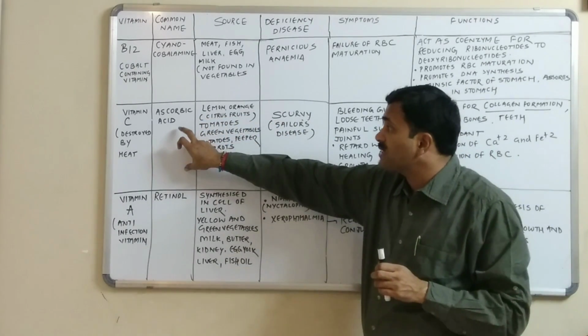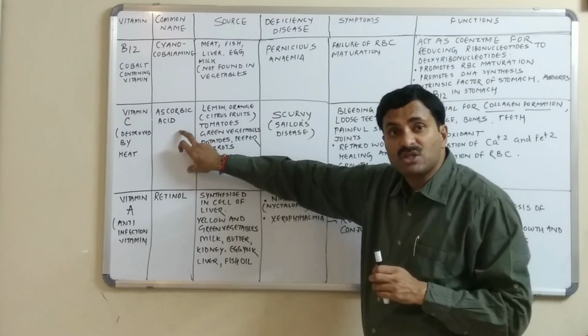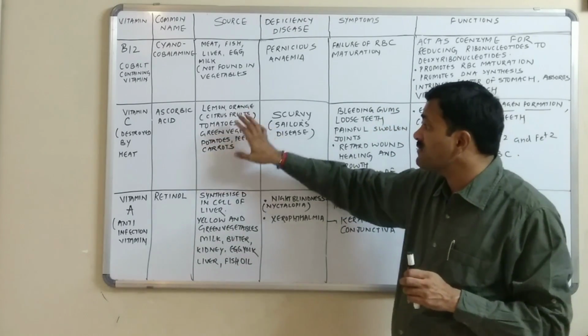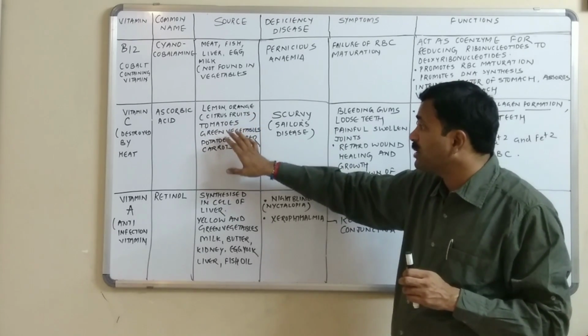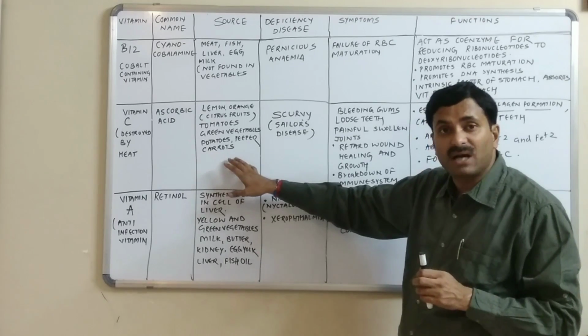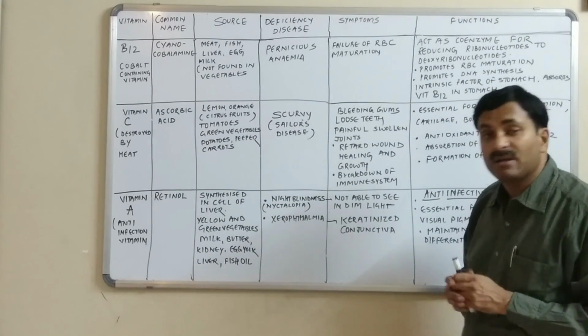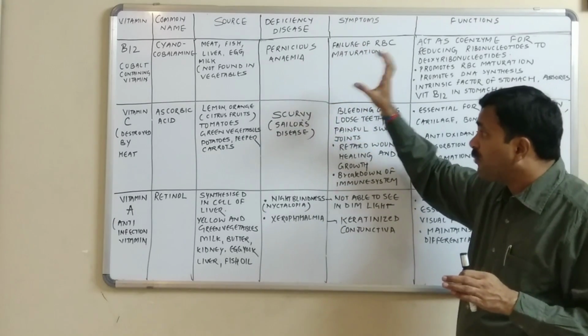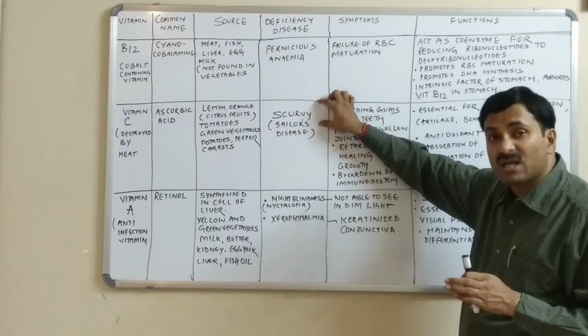It is commonly called ascorbic acid, and the chief sources of vitamin C are lemon, orange, which are called citrus fruits, tomatoes, green vegetables, potatoes, pepper and carrots. Whenever the person becomes deficient in vitamin C, the person suffers from scurvy.